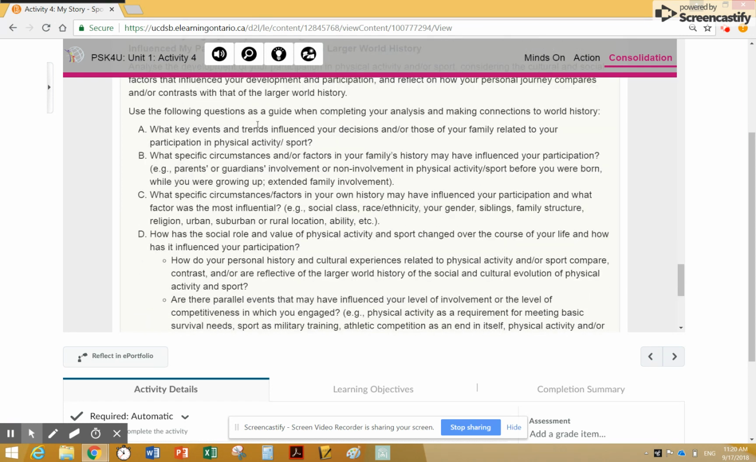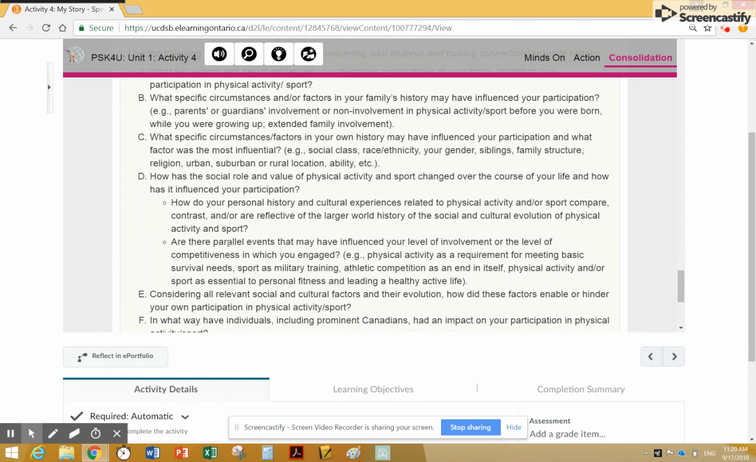You're going to dig into your story and start thinking about what the impacts were. So again, events and trends influencing decisions, perhaps specific circumstances. And again, it gives you some ideas of what those may have been. Some more things in terms of your family's history. Now in terms of your own history, what are some things about you that have had an impact on your involvement?